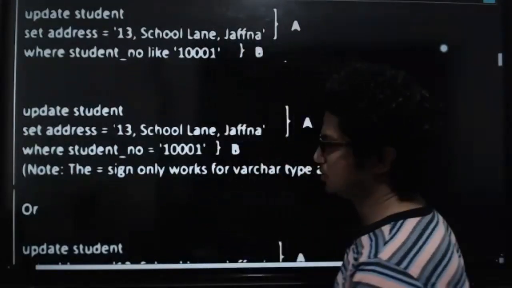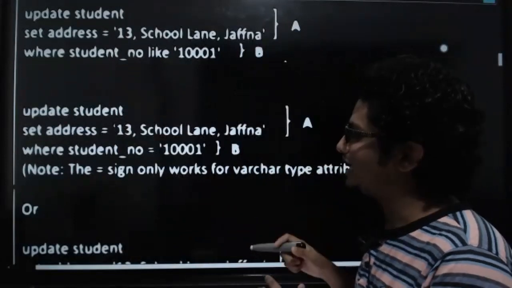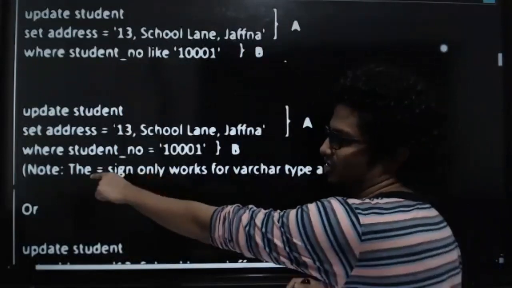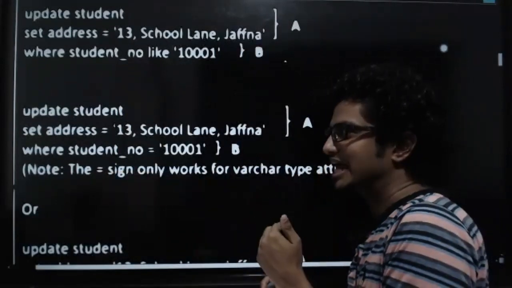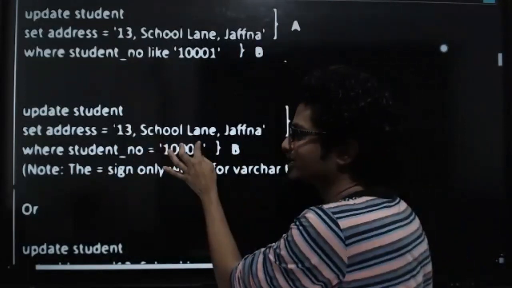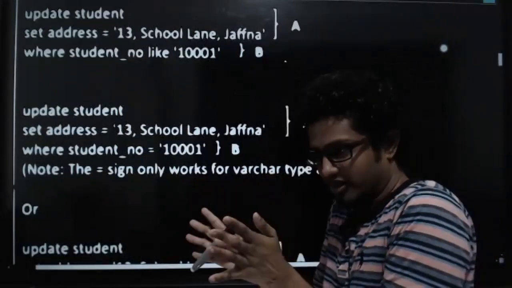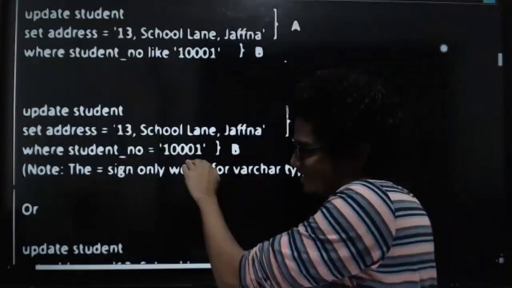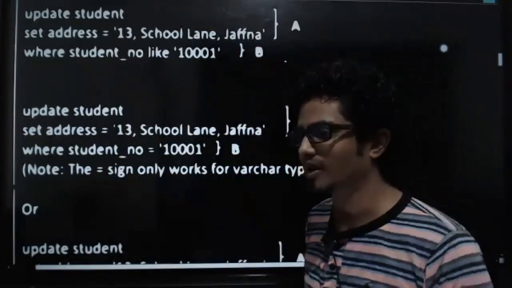Yeah, it's like this. The equal sign only works for varchar type attributes. It has been mentioned like this, no? That's what you're talking about, no? Right. If you want to compare this with an integer, then after the equal sign, you should not have the quotes. That's all you have to consider. Is that clear? It doesn't apply to this question in this context anyway. Okay.